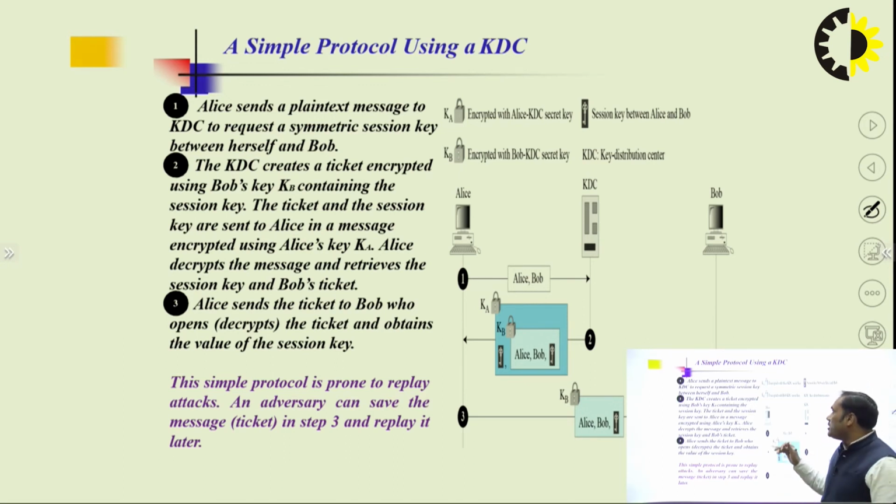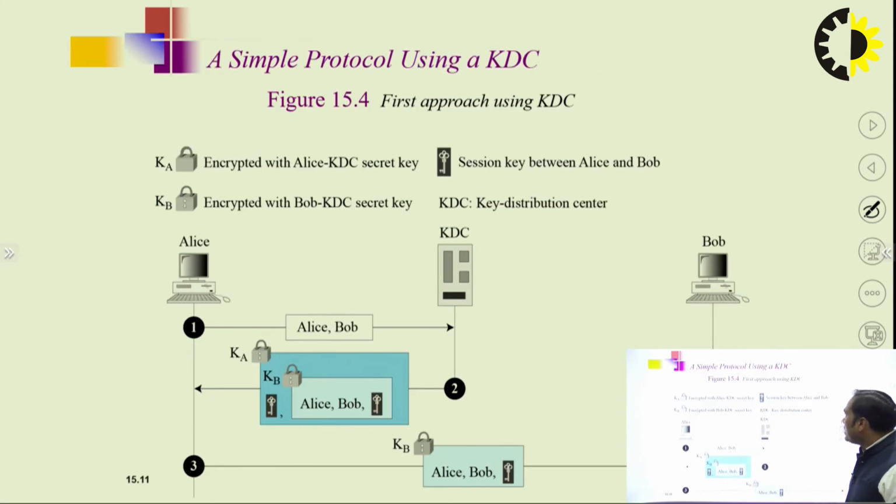So this is the agreement. You can say this is a simple protocol where the KDC is an intermediate. With the help of the KDC, both parties can communicate with each other. One party is encrypting and the second party is decrypting the message with the help of their own keys. So, a simple protocol using a KDC.